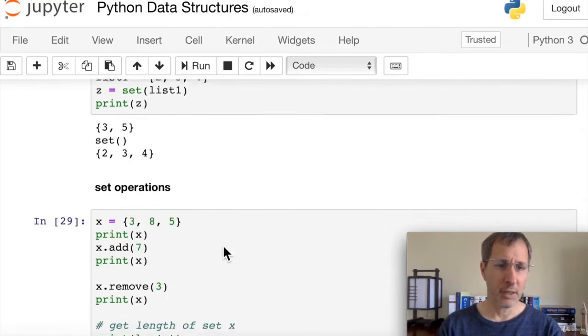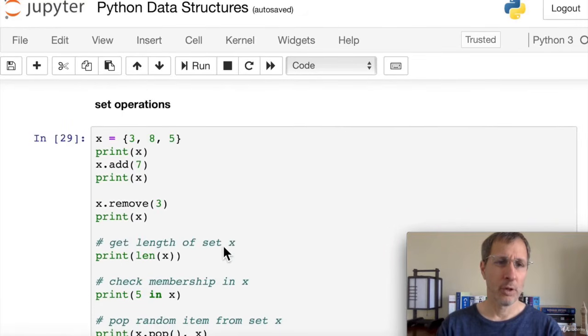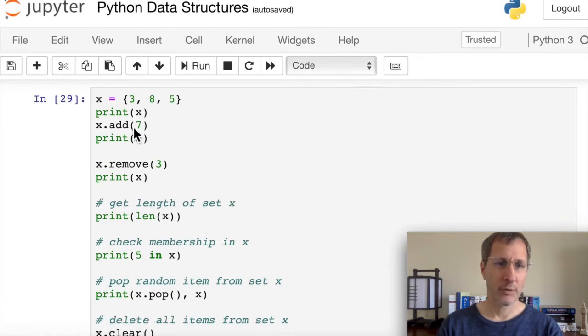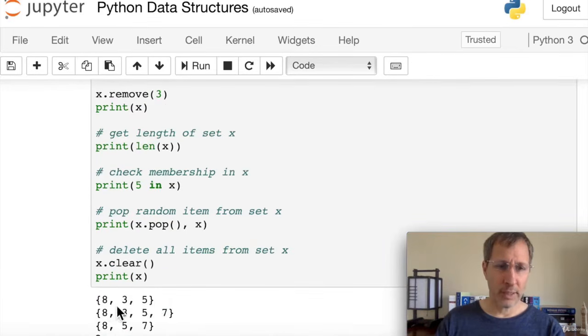Some of the set operations you can use. You can add an item to a set by using x.add. So here we add a 7 to this set of 3, 8, 5, and then we remove a 3 using x.remove. So you can see the result here is that after you add the 7, you get the 4-item set, and when you delete the 3, you get back down to 8, 5, and 7.